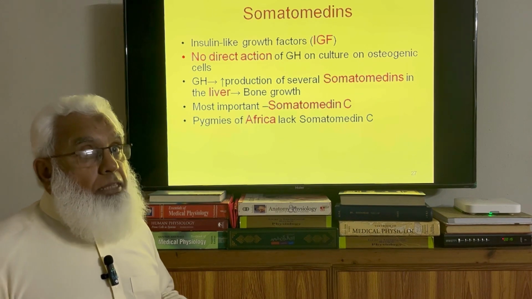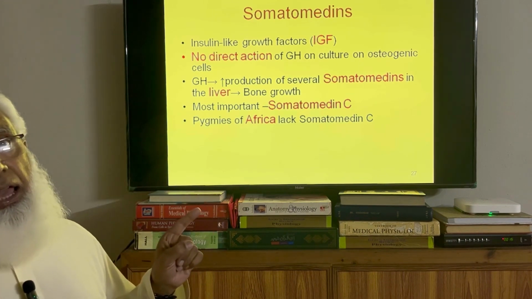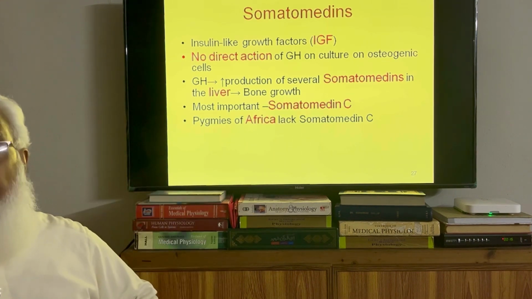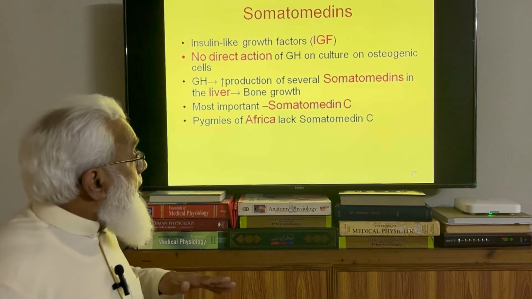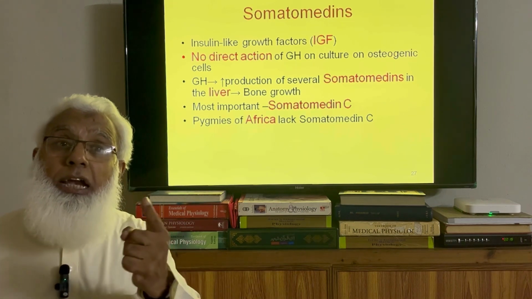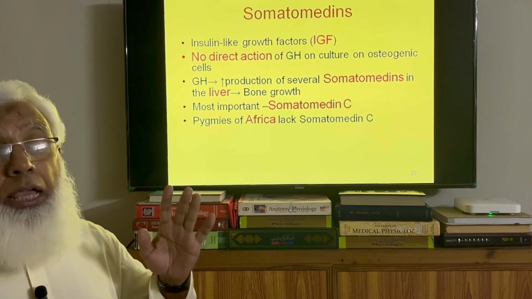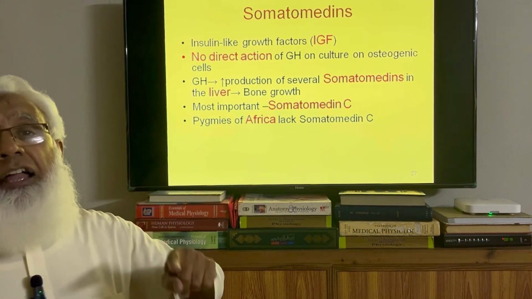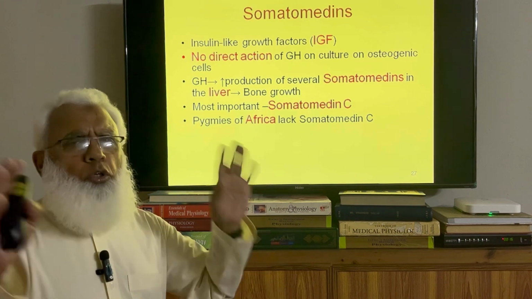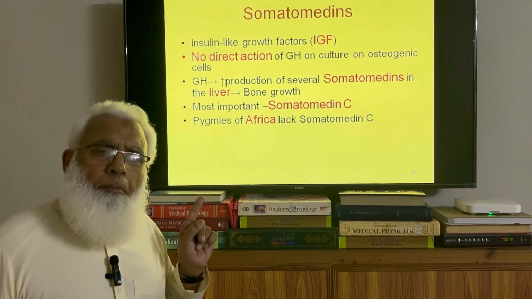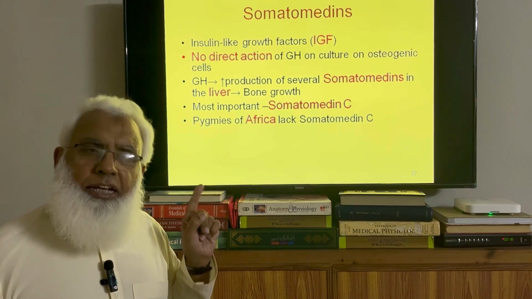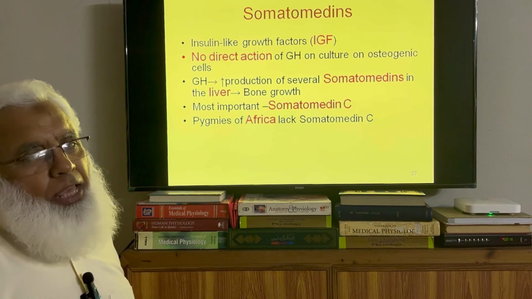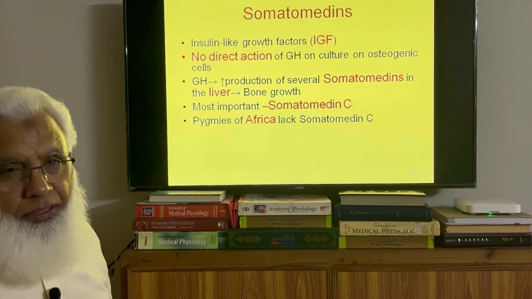There is a race in Africa, known as the pygmies of Africa. They are absolutely normal. Growth hormone is normal. They are deficient in somatomedin. They have no genes for the production of somatomedin C. So growth hormone is normal, everything is normal, but because they genetically cannot produce somatomedin C, their ultimate height is very low. They are known as the pygmies. They are the dwarfs. Pygmy dwarfs.